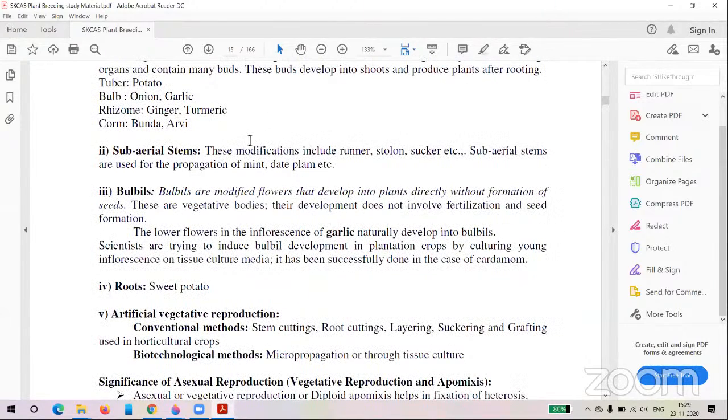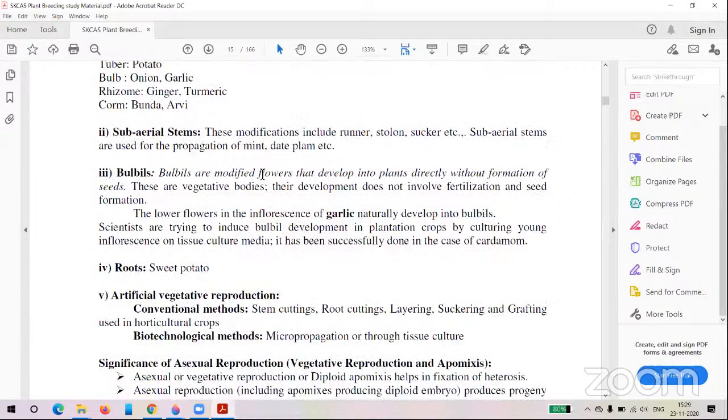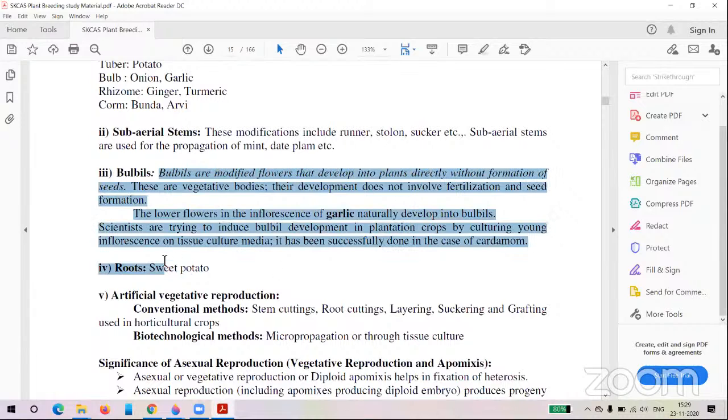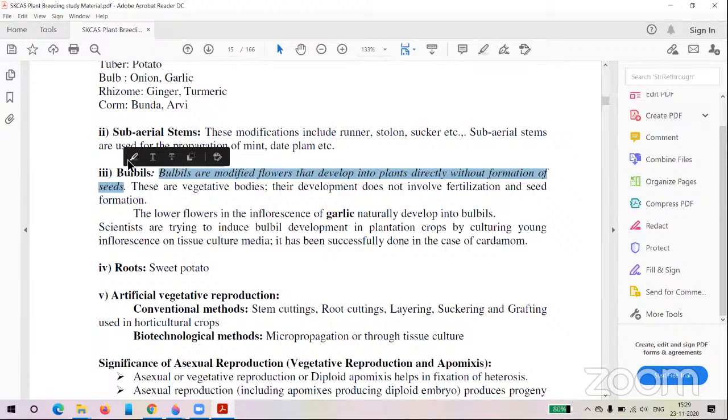And these subaerial stems are not that important, but here the most important one is the bulbils. This one is important even for JRF, banks, and IFCO. So bulbils are modified flowers. You should remember, bulbils are modified flowers or roots or stems? Bulbils are modified flowers.